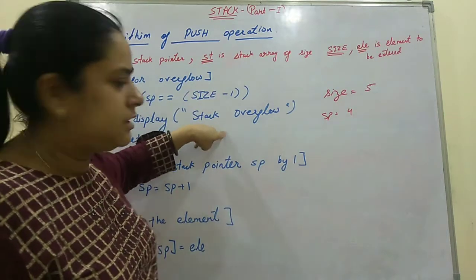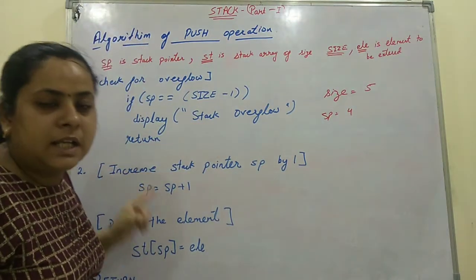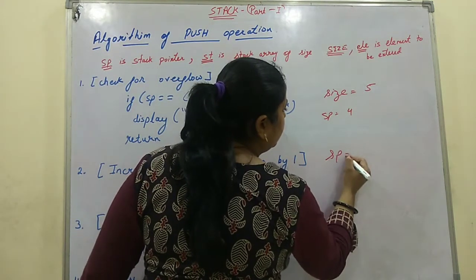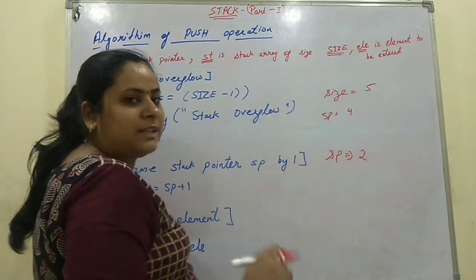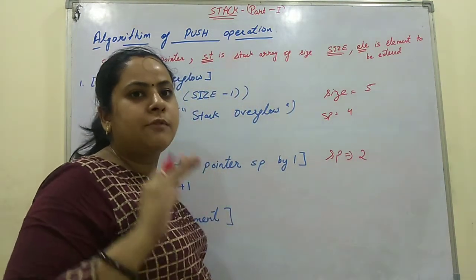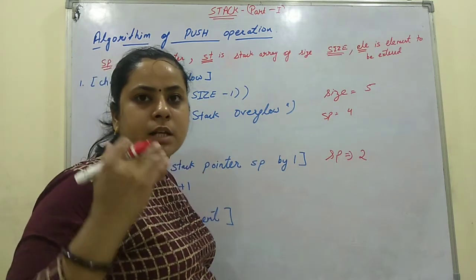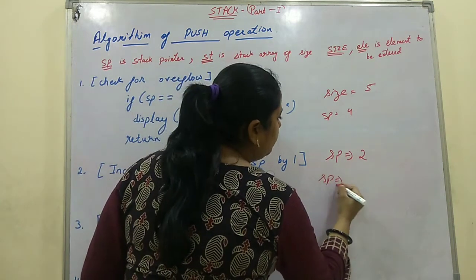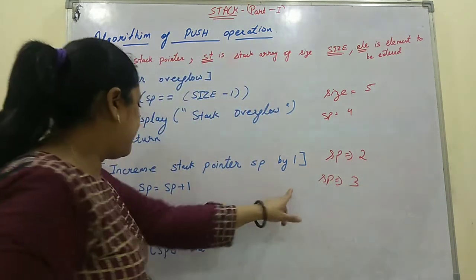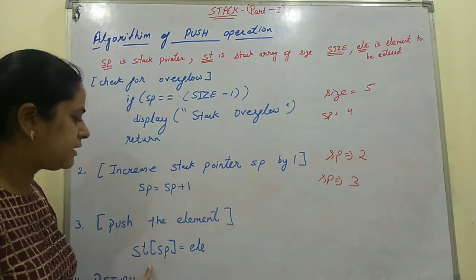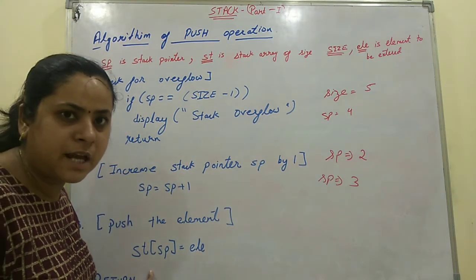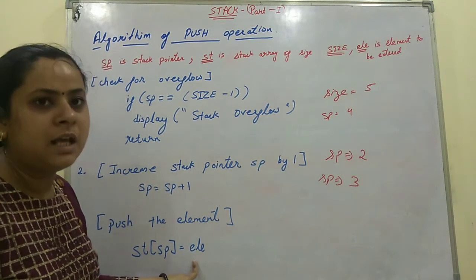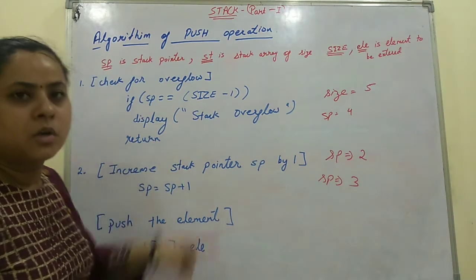If this condition is false, it will come here. It will increase the stack pointer by 1. Suppose the stack pointer is at position 2, that means at 2 there is an element. Now we have to put the element at position 3. What will we do? We will increase the stack pointer by 1. SP will become 3. Now as SP becomes 3, it will come here, ST of SP. ST is the array of the stack. ST at position 3, it will enter the element. Like this it goes on.